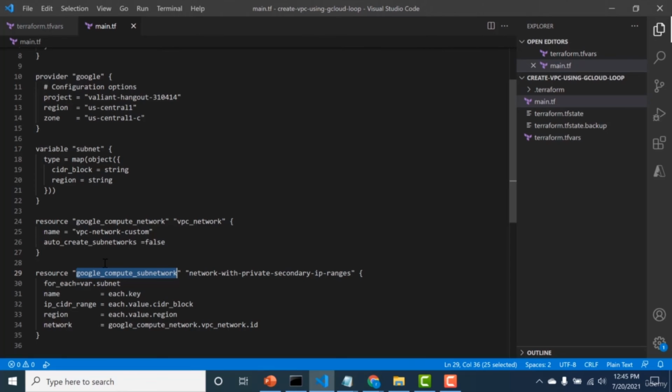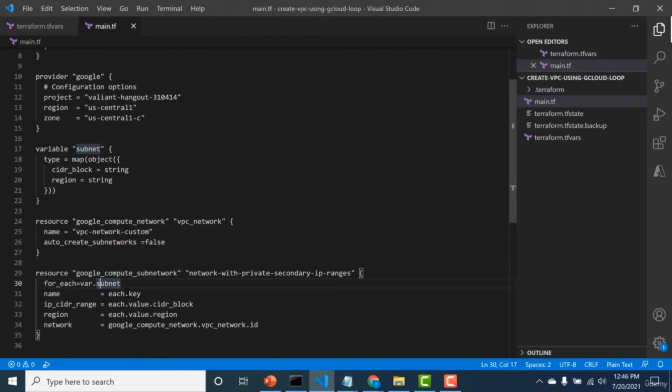Okay, so the next thing we need to do is create the subnet. For that, we'll use the meta argument called for_each. And this for_each will have the value of the subnet variable that we had created previously. Now, because this variable subnet has got two entries within it, this particular resource block would be looped twice. And within each of the loops, it will create one resource, and each resource would take values based on the values of the variable within subnet.